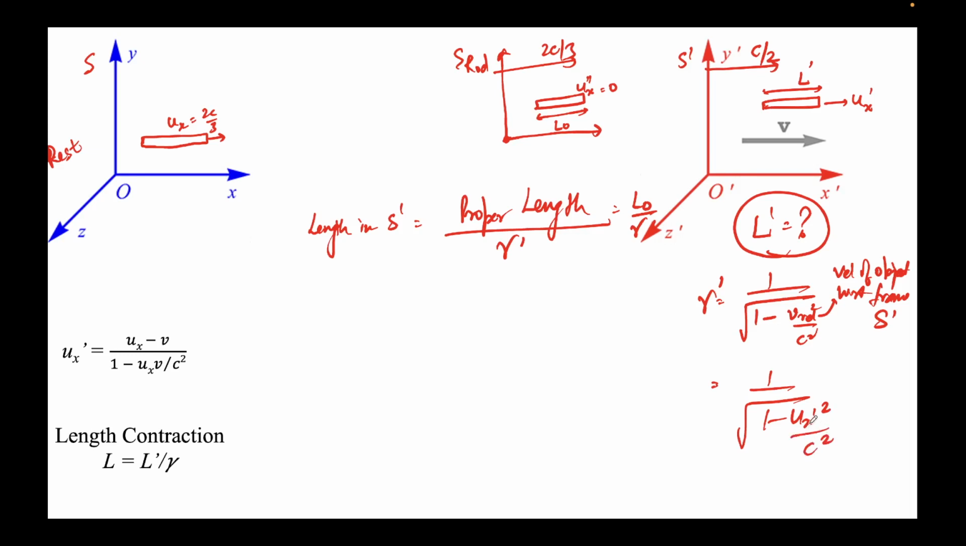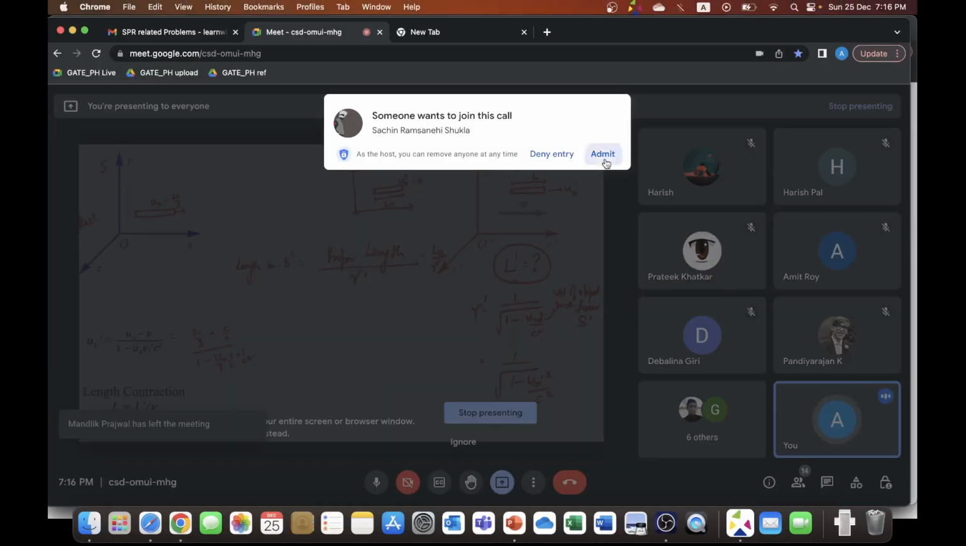How do I calculate ux prime? I can calculate ux prime using this formula. u is given as 2c by 3, minus v, which is given as c by 2, over 1 minus 2c by 3 into c by 2 into 1 over c square. So that is the expression that I have gotten.